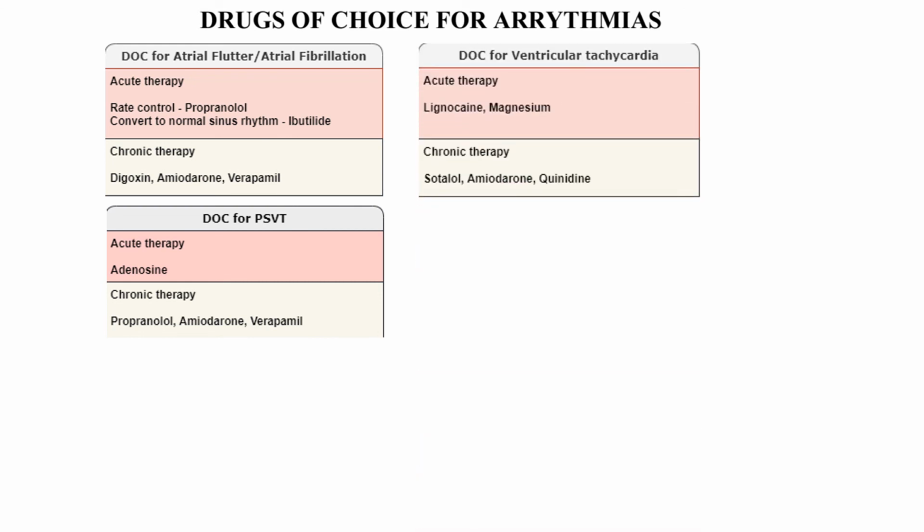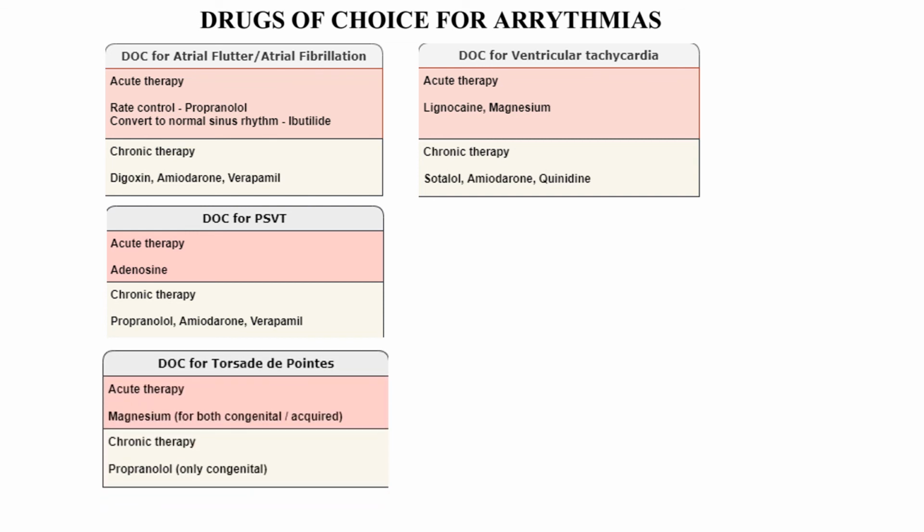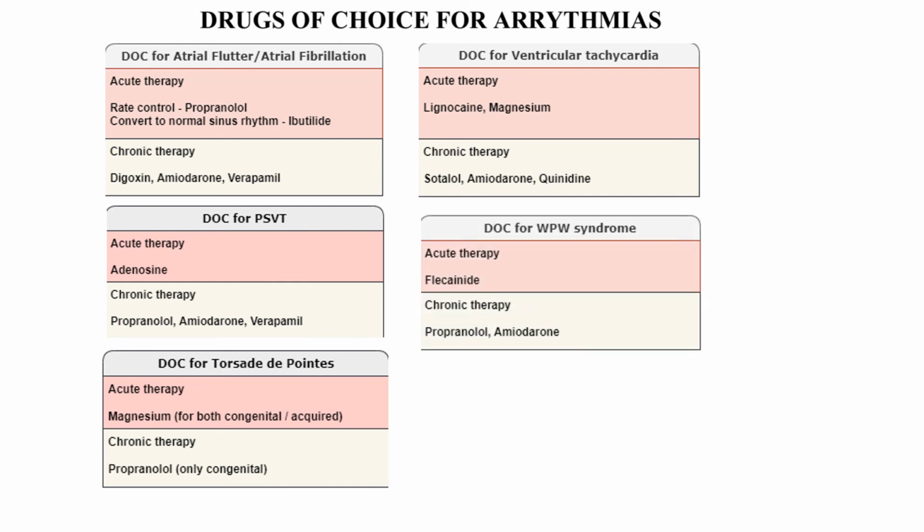The drug of choice for ventricular tachycardia, for acute therapy, is lignocaine and magnesium, whereas for chronic therapy it is sotalol, amiodarone and quinidine. The drug of choice for torsades de pointes, that is, the arrhythmias due to drug-induced causes, for acute therapy is magnesium, for both congenital as well as acquired torsades de pointes. For chronic therapy, it is propranolol, but it is used only for congenital torsades de pointes. The drug of choice for Wolff-Parkinson-White syndrome is flecainide. For chronic therapy, propranolol and amiodarone are preferred.